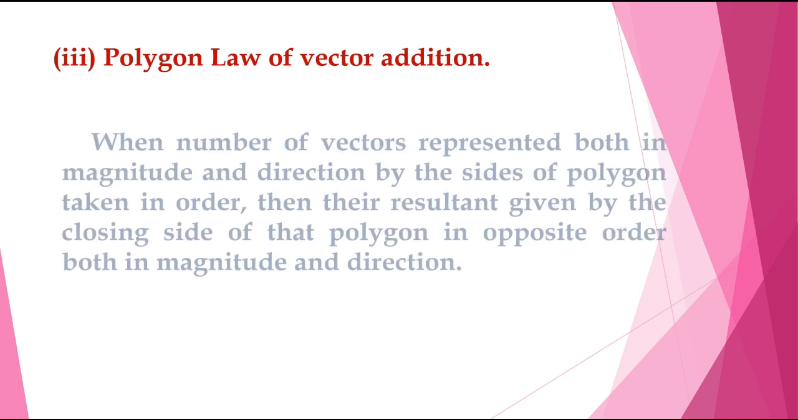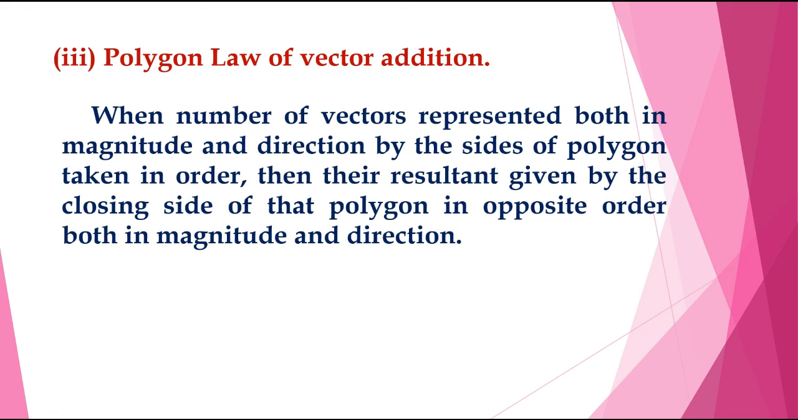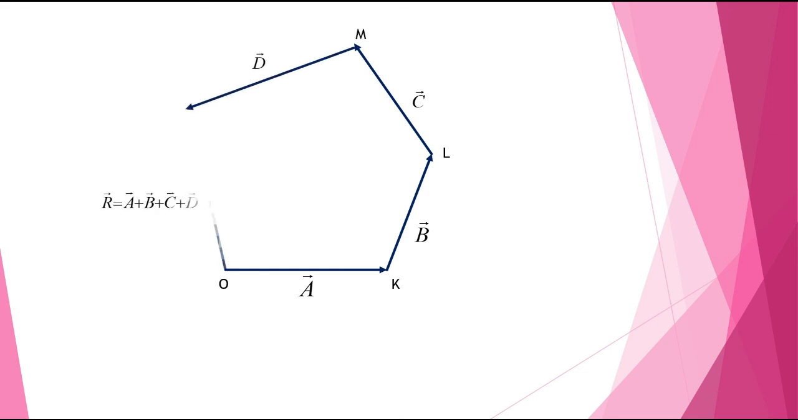Polygon law of vector addition. When a number of vectors are represented both in magnitude and direction by the sides of a polygon taken in order, then the resultant is given by the closing side of that polygon in opposite order, both in magnitude and direction. So A bar is a side of the polygon, B bar another vector, C bar third vector, D bar fourth vector. The final terminal side is the result of all the vectors. So R bar is equal to A bar plus B bar plus C bar plus D bar.